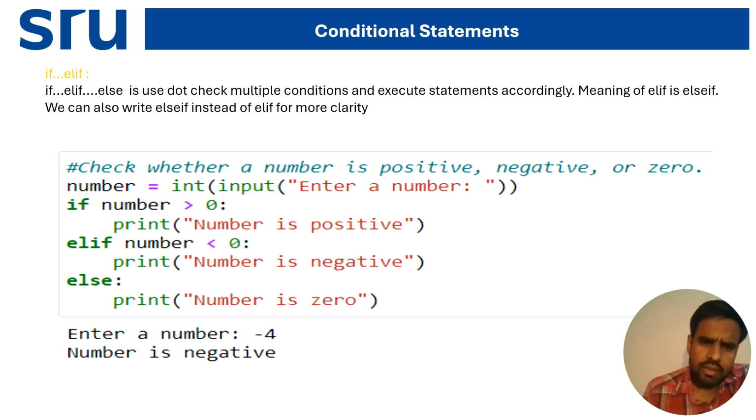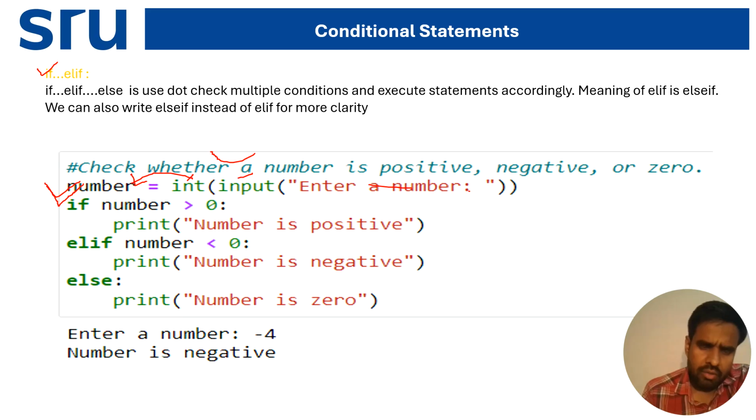Now coming to the examples, I'm giving the elif example. The program is: check whether a number is positive, negative, or zero, using the elif condition. So what you have to give? First you take the variable number equal to int, the integer data type, input from the user, enter a number. It will display a box to enter a number. Now some user came and entered the number.